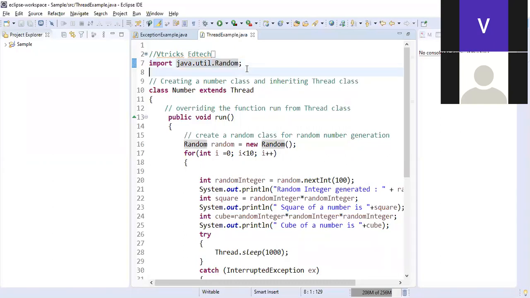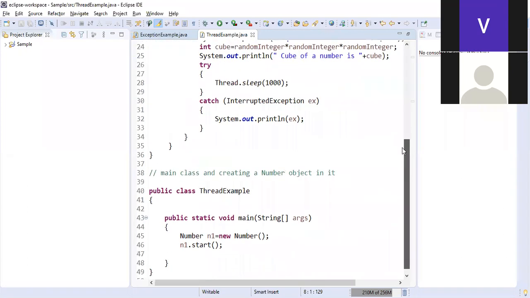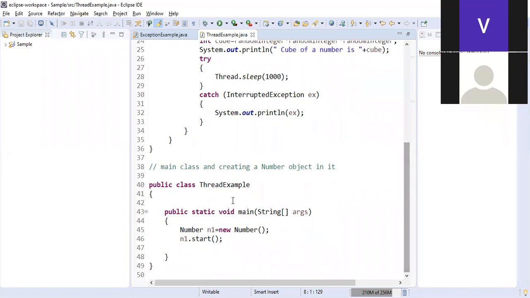As of now, how I want you people to analyze the program is, directly come to the class where we have public static void main. So this is the program start. Wherever I have public static void main, this is where the program actually starts. So what is the program class name here? The class name here is thread example. What's the class name here? The class name here is also thread example.